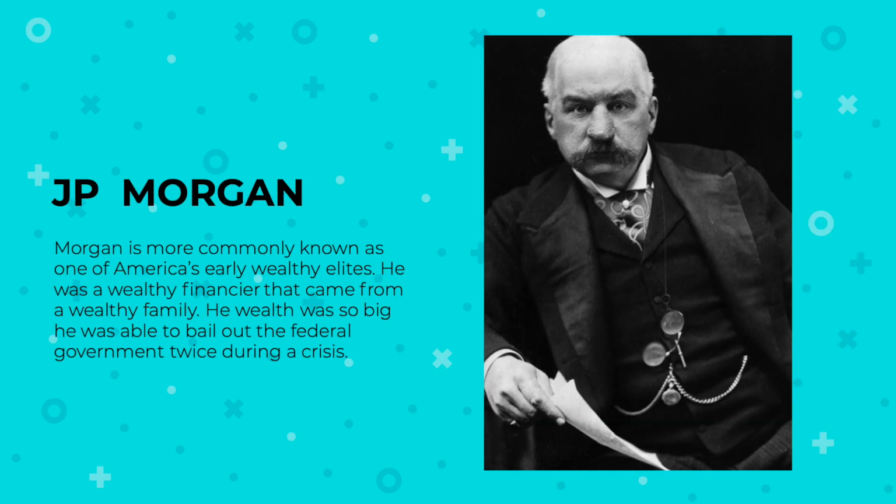J.P. Morgan was another wealthy elite during this time period. Morgan is more commonly known as one of America's early wealthy elites. He was a wealthy financier that came from a wealthy family. His wealth was so big that he was able to bail out the federal government twice.